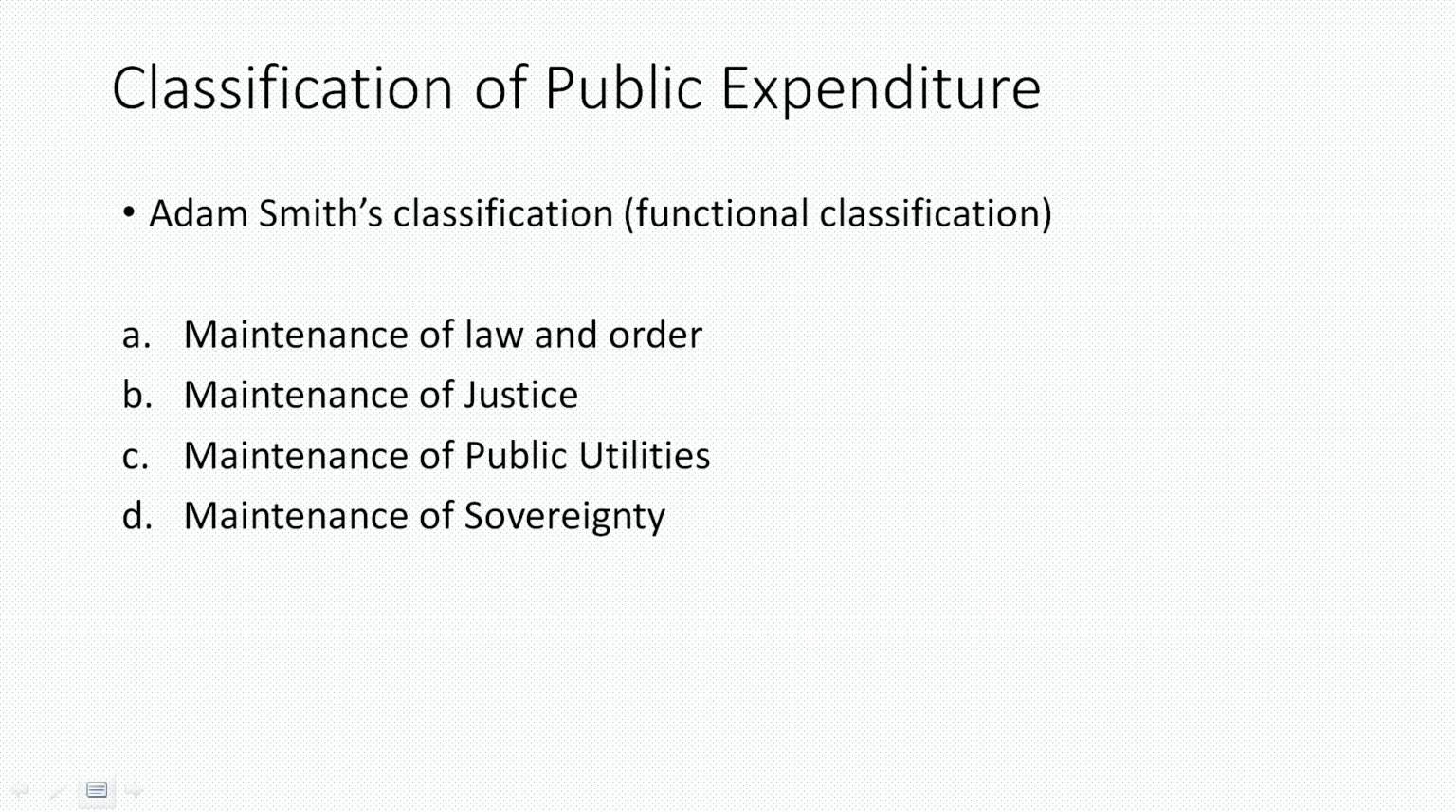See, classification of public expenditure basically means what are the items, what are the categories in which public expenditure should be conducted or done. Let's talk about the functional classification, which is popularly called Adam Smith's classification. In Adam Smith's classification, he said that public expenditure should purely be on law and order, justice, to a certain extent public utilities, and sovereignty.